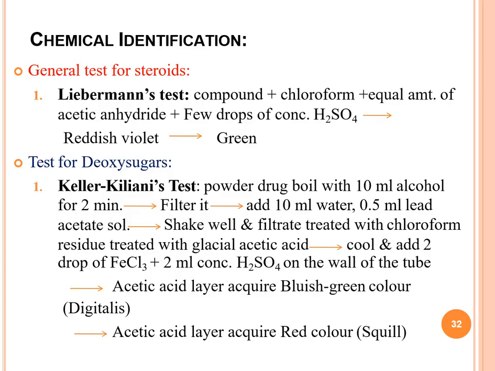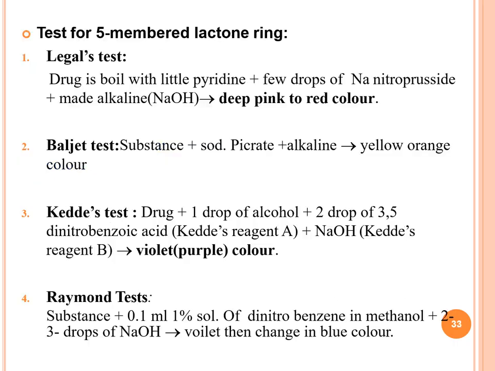So take test powder drug. This is a very important test. Mostly the examiners will ask what is the Keller-Kiliani test, or in the MCQ it may be asked the Keller-Kiliani test is meant for what. So this is for the testing of cardiac glycoside, and it will give red color because of the presence of digitoxose. D-digitoxose is the deoxy sugar, and this test is positive because of this.